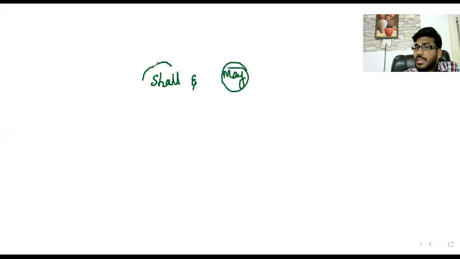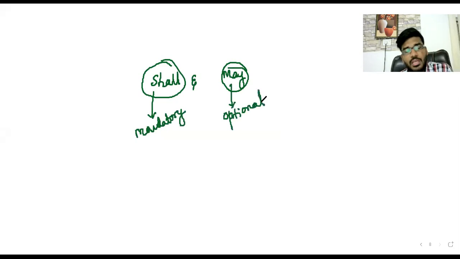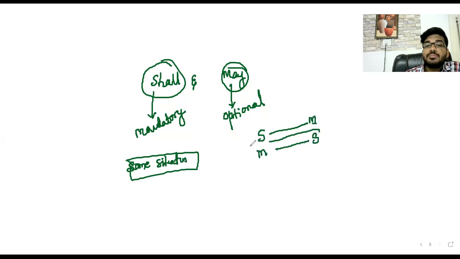So basically, what is the meaning of this? Shall is nothing but mandatory. May is nothing but optional. It's a basic understanding. Shall means mandatory, may means optional. But in some situations in law, shall may be treated as may and may be treated as shall.